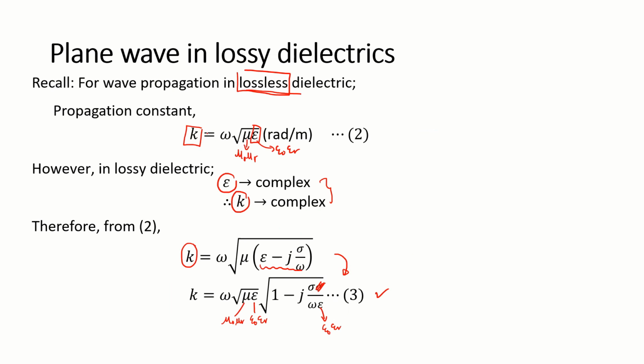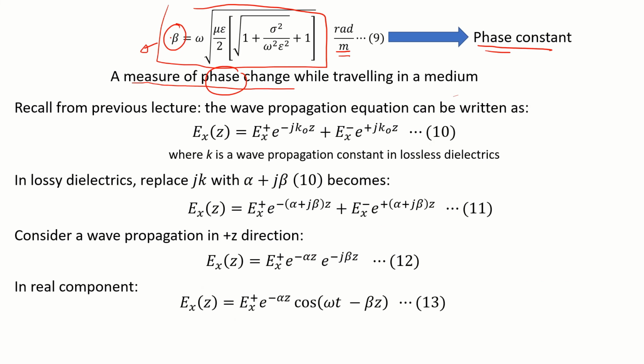For free space and lossless, the phase or propagating constant is represented as k, but for lossy, the phase or propagating constant is represented as beta. Don't get confused with that, it has the same meaning, a phase or propagating constant. Now you already know what is alpha and what is beta.